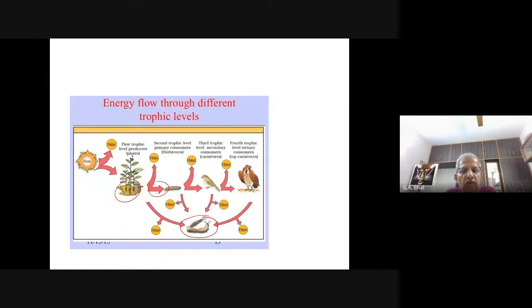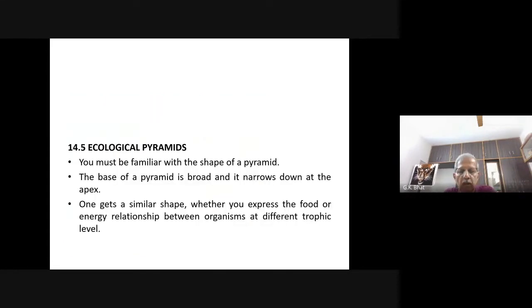Whenever individuals of any trophic level die, their body is acted upon by the decomposers. So decomposers can come after the first trophic level, after the second trophic level also, and can occupy the third, fourth, fifth trophic level, anywhere. Suppose this particular bird, the owl, occupies the fourth trophic level. When this bird dies, it is decomposed by the decomposers. So decomposers can fit into any trophic level. As such, they are not assigned any trophic level. Now, let us look into the next important concept, ecological pyramids.